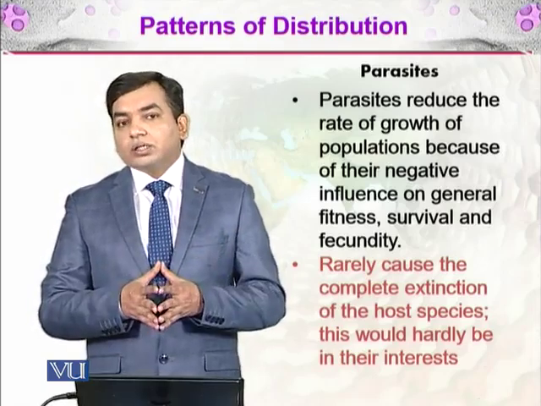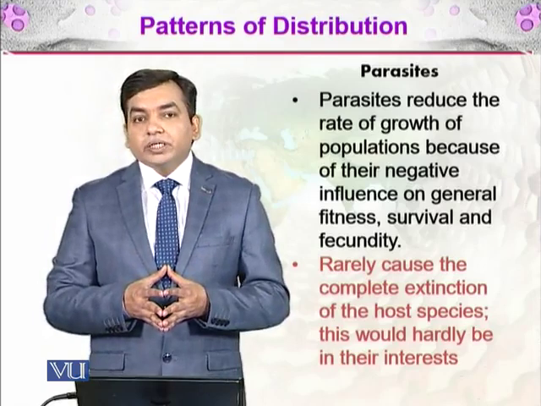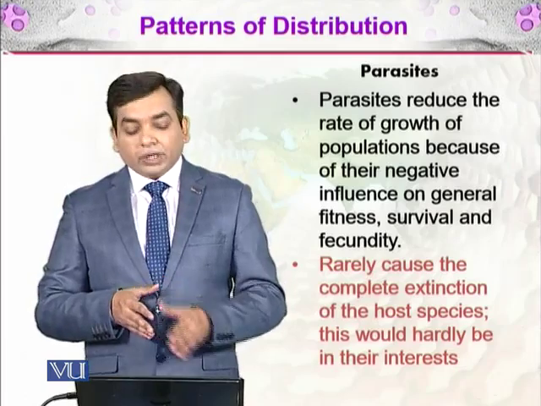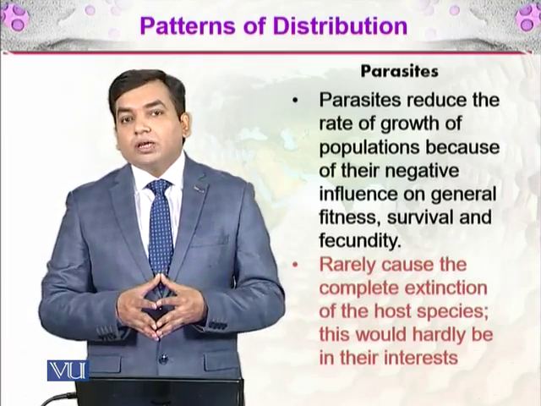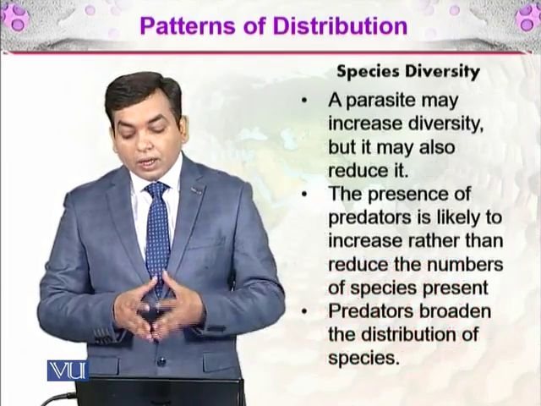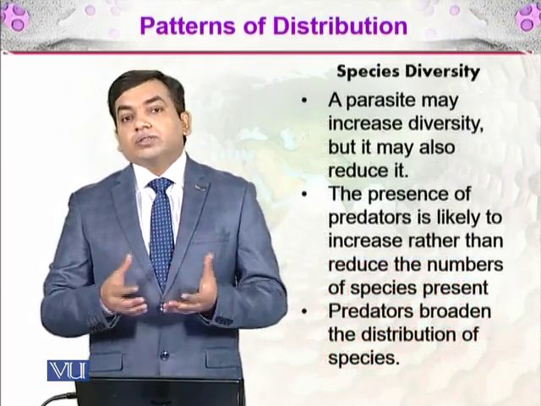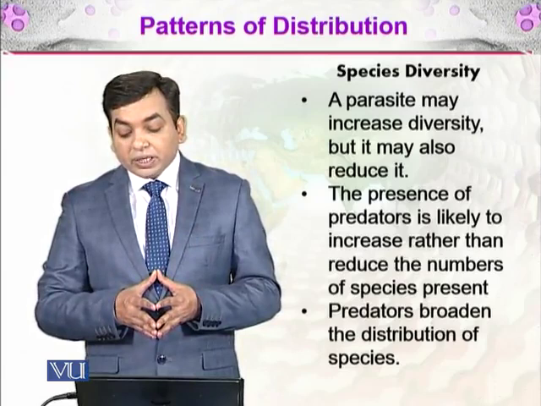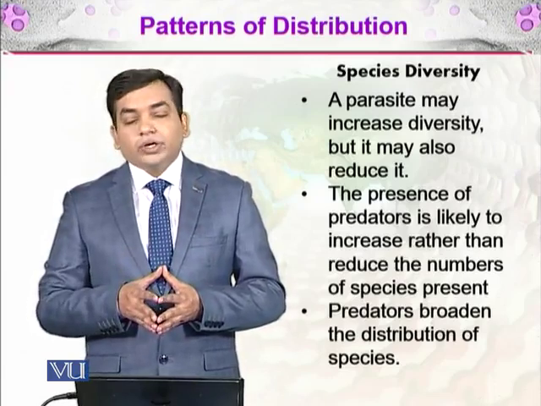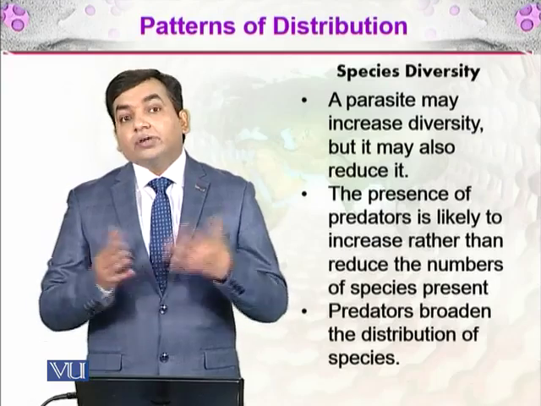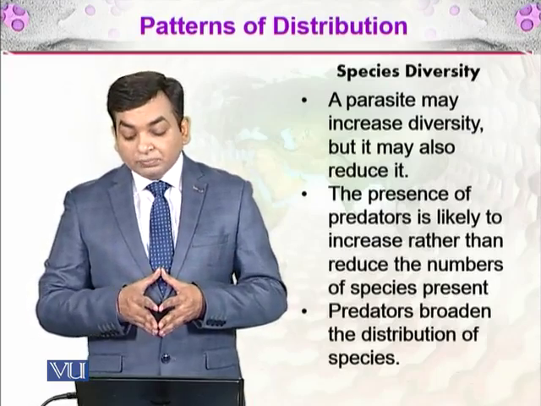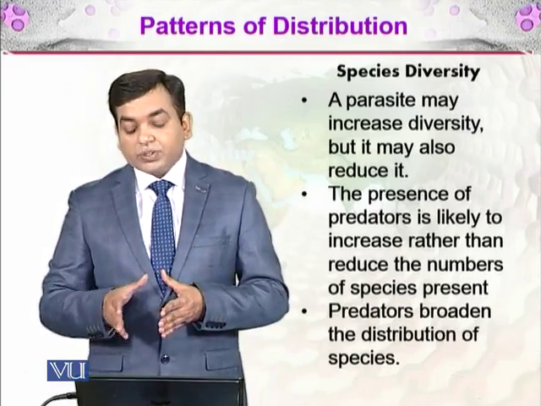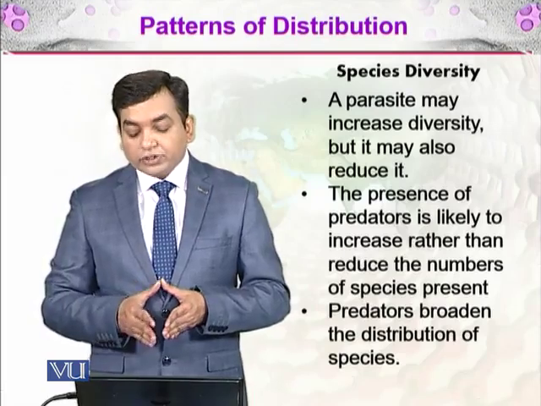Now you will ask why parasites are not completely killing off their host. That's because this would hardly be in their interest. If there is no host, there won't be any parasites as well. And then there are the effects of parasites and predators on species diversity. Parasites may increase the diversity, but may also reduce it. So how does a parasite increase the biodiversity? The presence of predators is likely to increase rather than reduce the number of species present. So predators broaden the distribution of species.